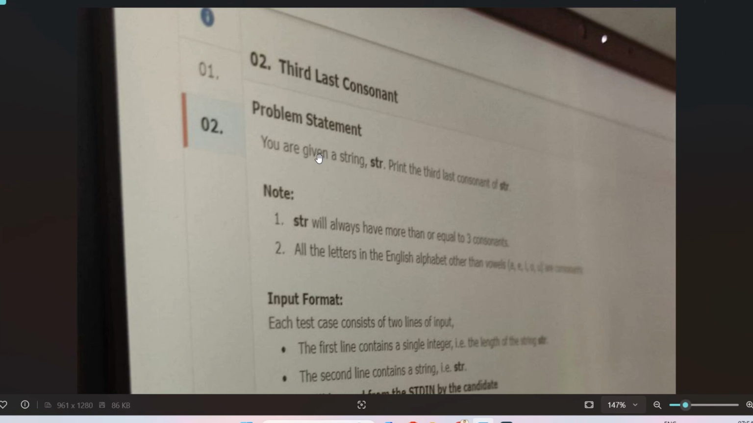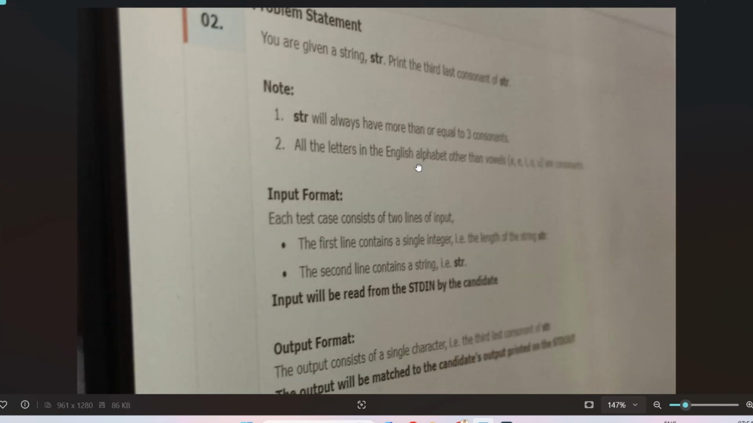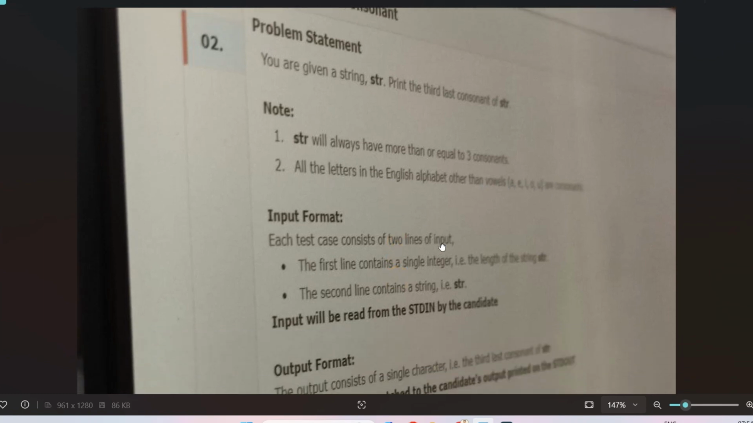The question is the third last consonant. I'm not going to read the whole question, but the concept is that you have to print the third last consonant. Let me read the note. Str will always have more than or equal to three consonants. All the letters in the English alphabet other than vowels are consonants. A, E, I, O, U are vowels, as you know.